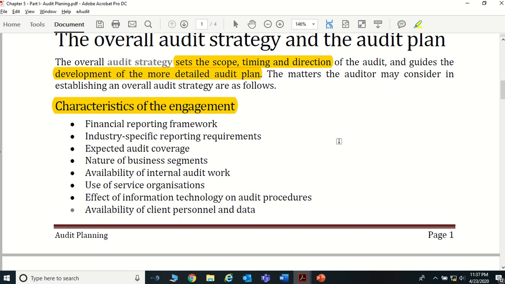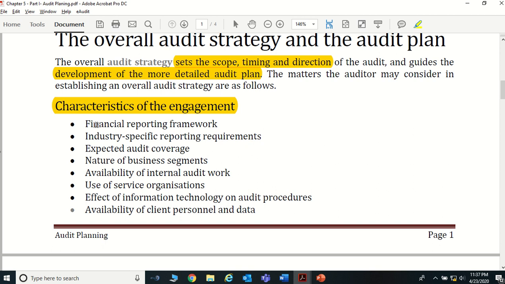Comparing a financial statement audit in a bank versus in a small manufacturing company, those are two different things. Depending on those two audits, your audit strategy also should change. That's what it says, characteristics of the engagement, what you have to focus on.